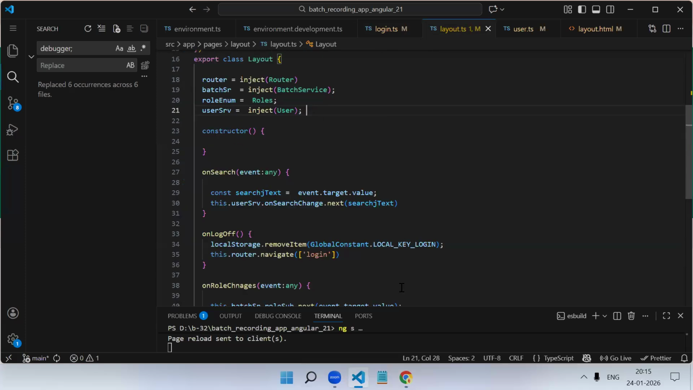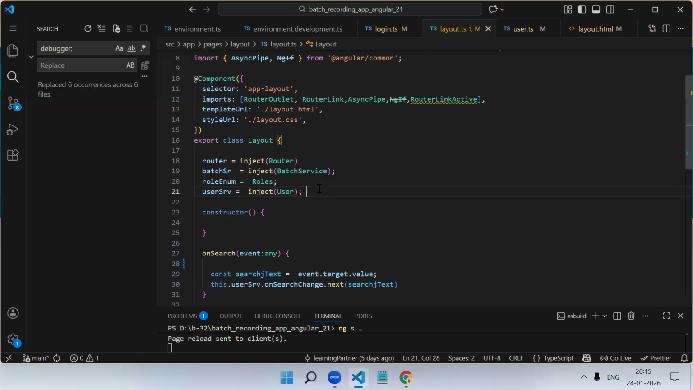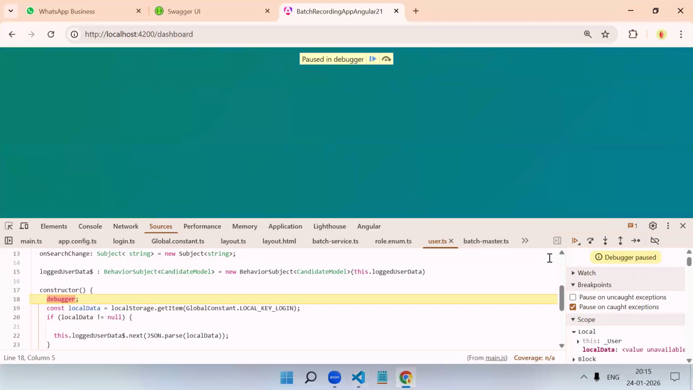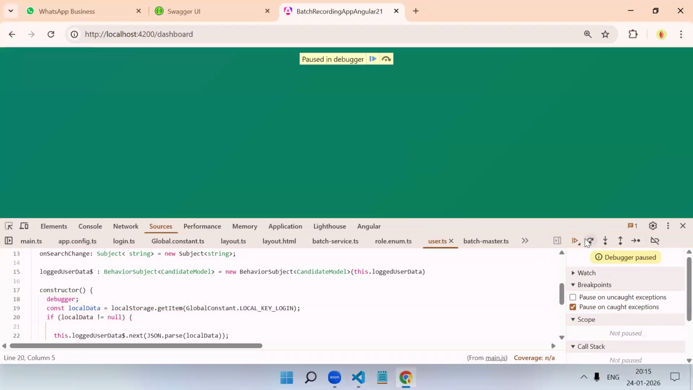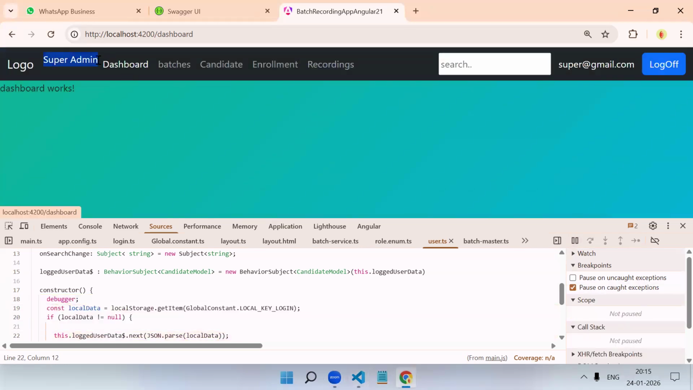When you navigate to your layout component, see this navbar and everything, your layout component is there. When the layout component gets initialized, at that time it knows it has to inject this service. So at the first time your service got injected. When you log in, after that your layout component loads, and there we have injected the user service. That's why the first time the constructor will execute. We read the data and stored it, the super admin data. That's how you are able to see the logged in role.